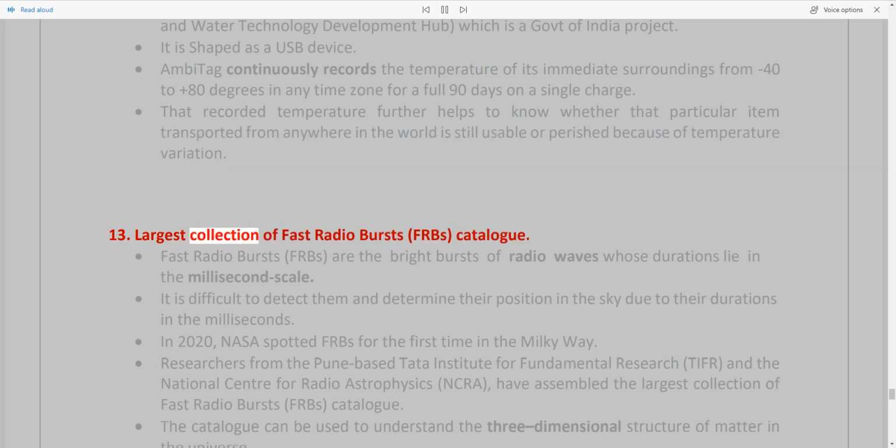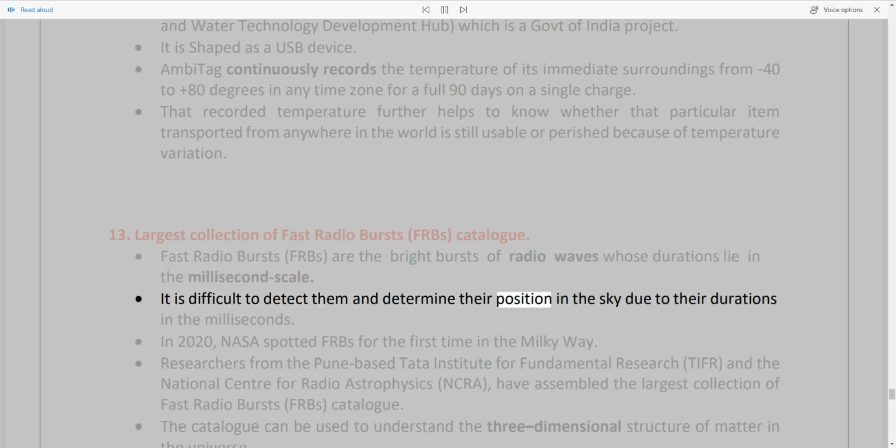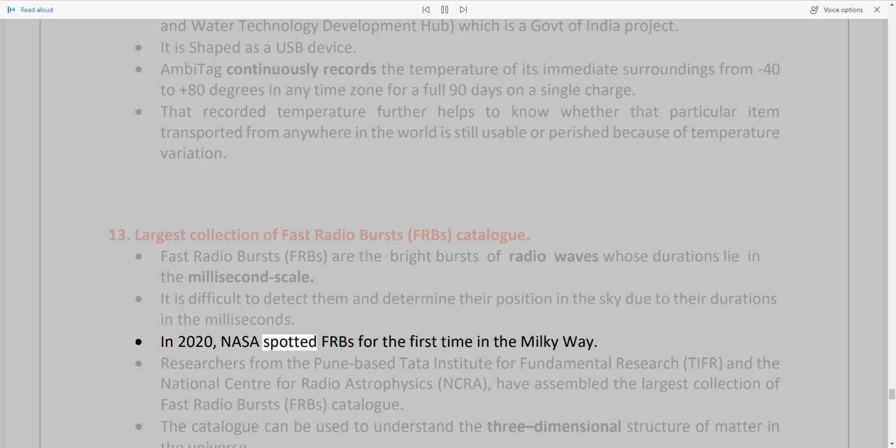13. Largest collection of fast radio bursts, FRBs, catalog. Fast radio bursts, FRBs, are the bright bursts of radio waves whose durations lie in the millisecond scale. It is difficult to detect them and determine their position in the sky due to their durations in the milliseconds. In 2020, NASA spotted FRBs for the first time in the Milky Way.